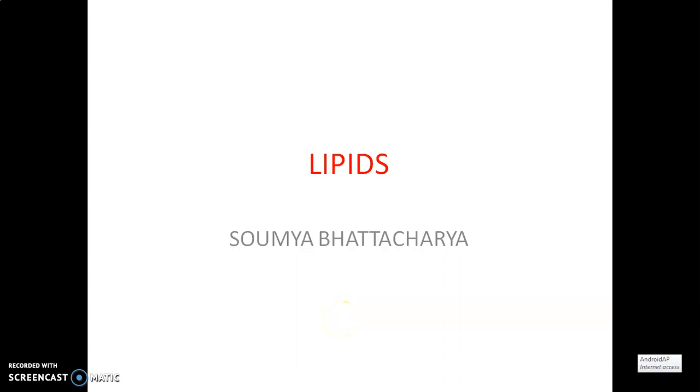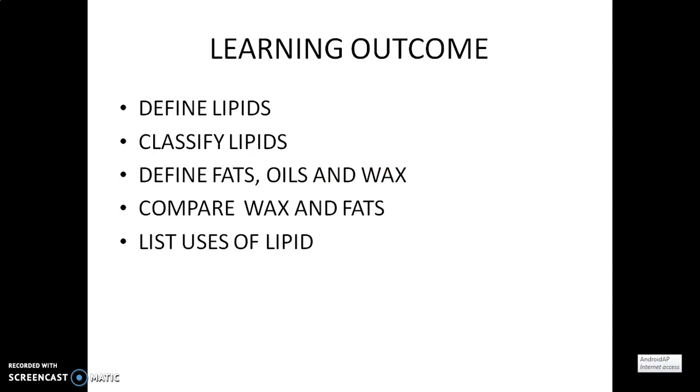Dear learners, today's topic of discussion is lipids, another primary metabolite. After viewing this presentation, you will be able to define lipids, classify lipids, and define fat, oils and wax. You can compare wax and fats and list uses of lipids.